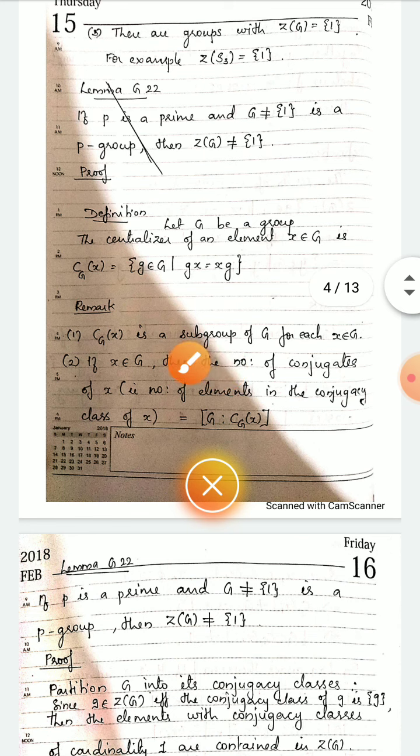Next remark. C_G(x) is a subgroup of G for each x element of G. For each x element of G, the corresponding centralizer is a subgroup of G. The next remark is very important. It is a relation between the conjugacy class and the centralizer of an element.